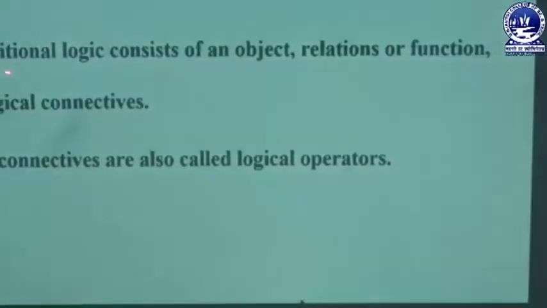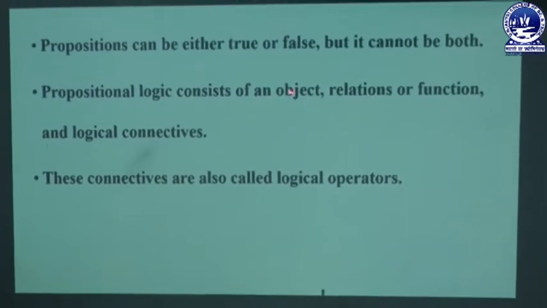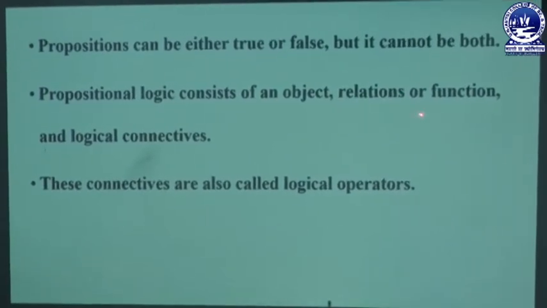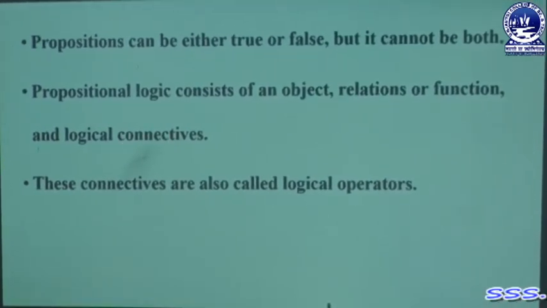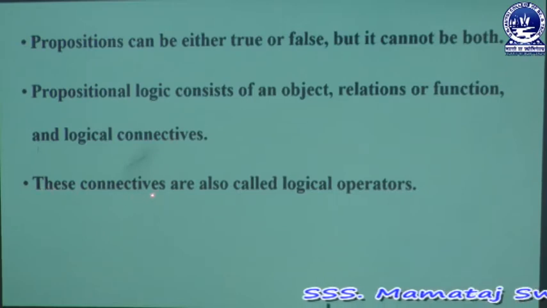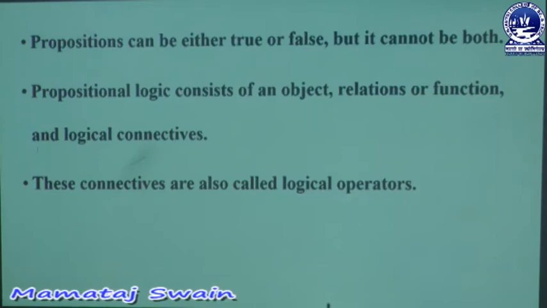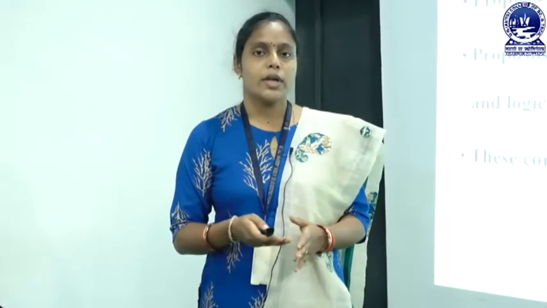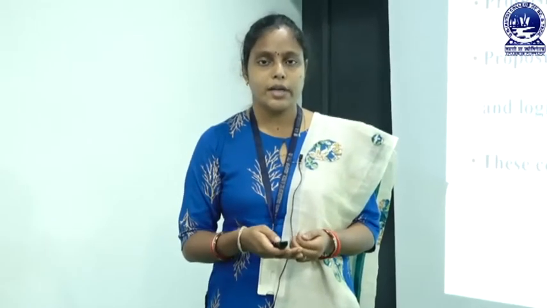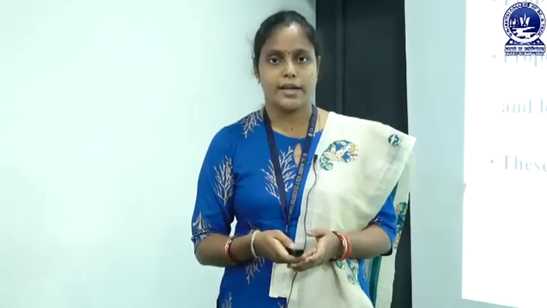Next, propositional logic consists of objects, relations or functions, and logical connectives. These connectives are also called logical operators, so in propositional logic we can use connectives to represent more than one proposition at a time.